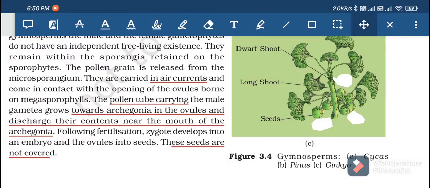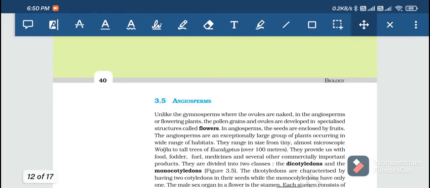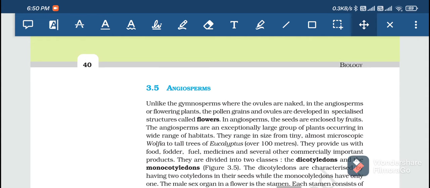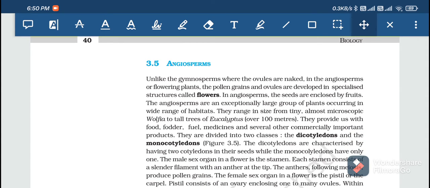Next, angiosperms. Unlike gymnosperms, where the ovules are naked, in angiosperms, our flowering plants, the pollen grains and ovules are developed in a specialized structure called the flower. In angiosperms, the seeds are enclosed by fruits.